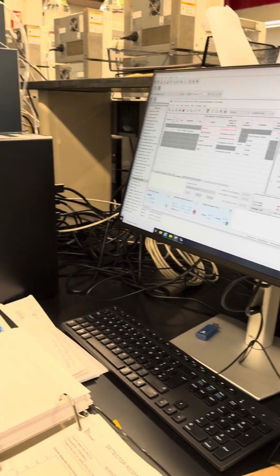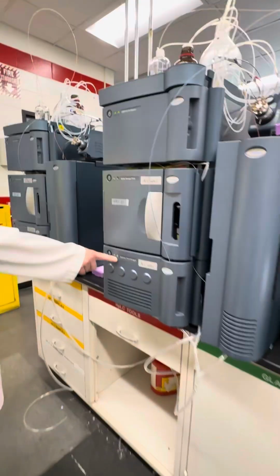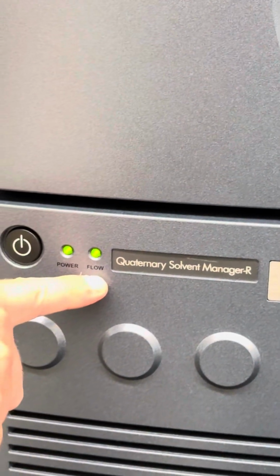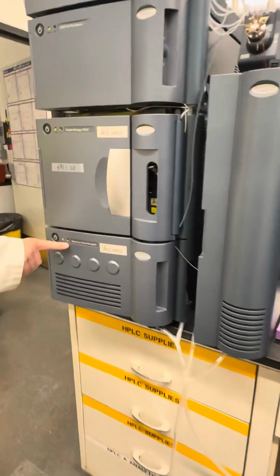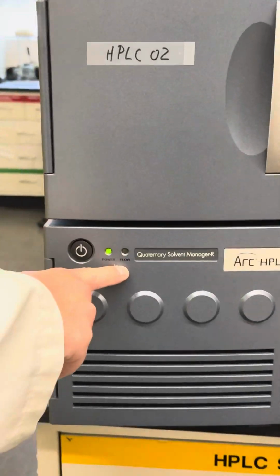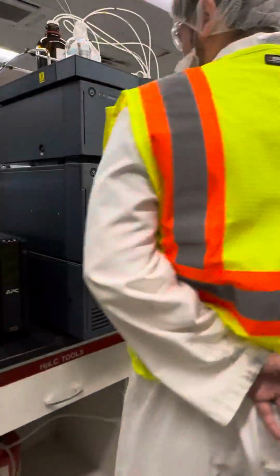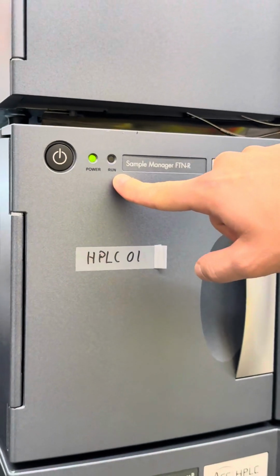One thing I wanted to point out while it's running here is while the QSM is going, you have your power LED and then your flow LED. So this shows that it's flowing versus this one over here is not flowing. You see this one is not lit. Once this injection starts to go, this will light up green, saying it's running.